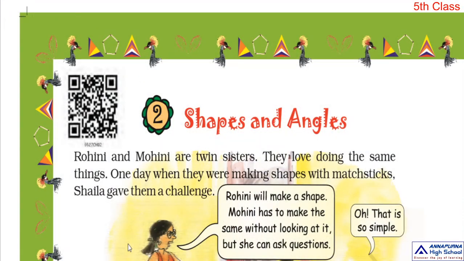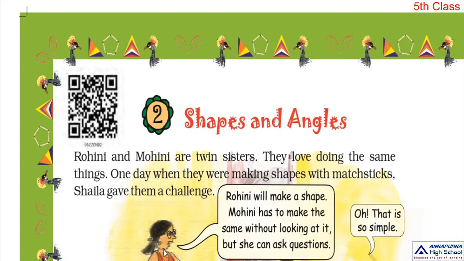Here, Rohini and Mohini are two sisters. They love doing the same things. One day, when they were making shapes with matchsticks, Shaila gave them a challenge.